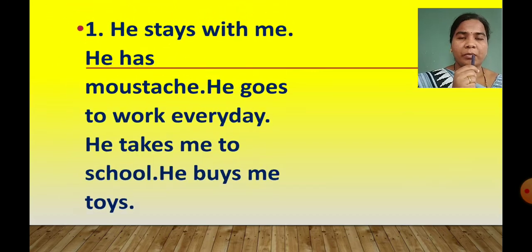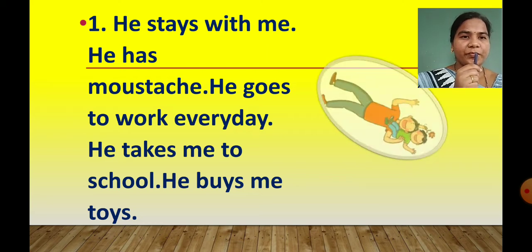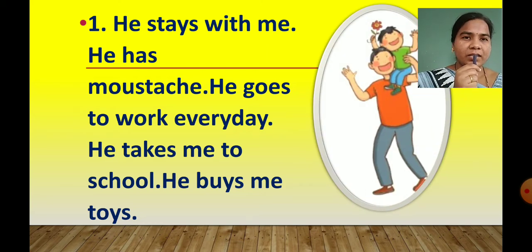Number 1: He stays with me. He has a moustache. He goes to work every day. He takes me to school. He buys me toys. So children, who is this person? Yes, we know it very well. As we can see in this picture, one man is there and one boy is here. So definitely we know this person.